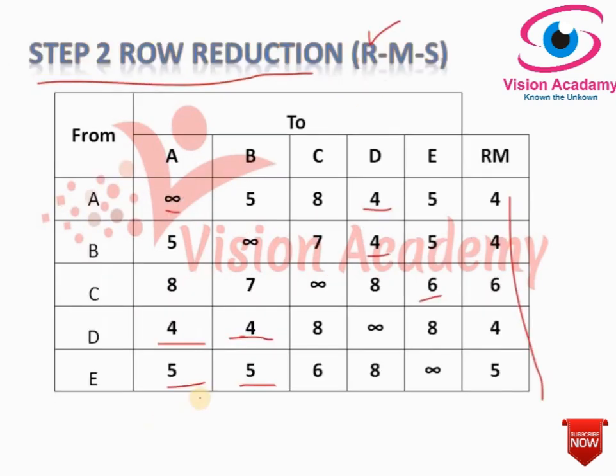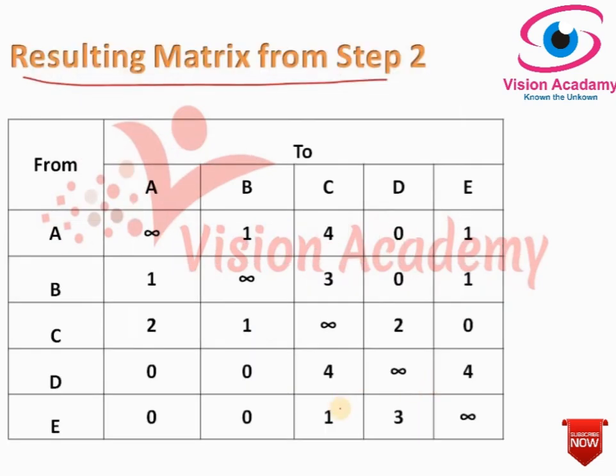Okay, I will give you one more example. Here in the E row we have row minimum as 5, so 5 minus 5 is 0, 5 minus 5 is 0, 0, and 6 minus 5 is 1, 8 minus 5 is 3, and infinity remains the same: 1 3. By this way we have obtained the result.